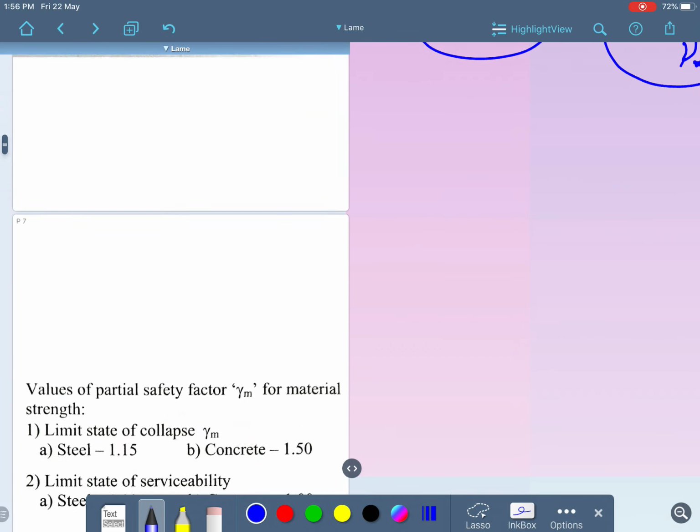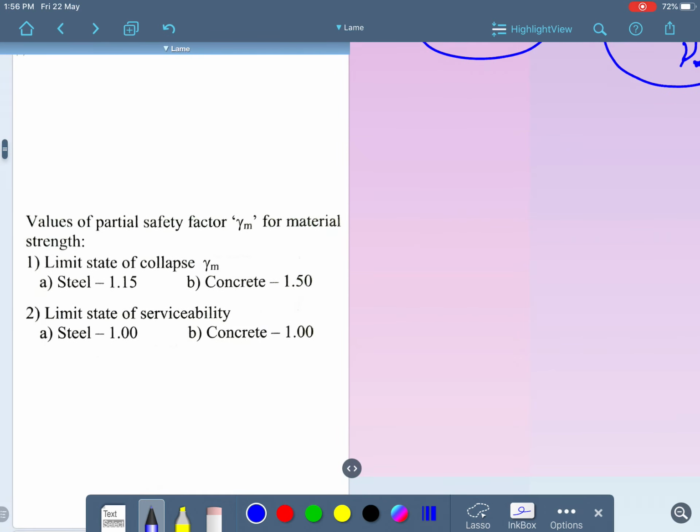Fine. So what is the value of the partial safety factor gamma m? Partial safety factor gamma m for the material, for limit state of collapse, is 1.15 for steel and 1.5 for concrete. In case of limit state of serviceability, steel is 1 and concrete is 1. This is again a specification that you need to remember.